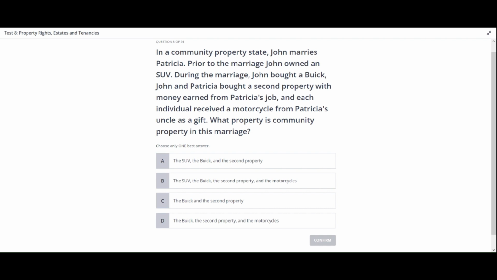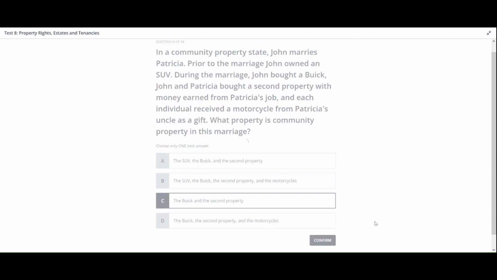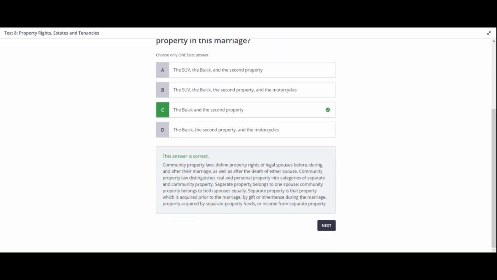Alright, let's reveal the correct answer together. So the correct answer is C, the Buick and the second property. The community property laws define property rights of legal spouses before, during, and after their marriage, as well as after the death of either spouse. And this law distinguishes real and personal property into categories of separate and community property. Separate property belongs to one spouse, whereas the community property belongs to both spouses equally. Separate property, in this context, is that property which is acquired prior to the marriage, by gift or inheritance during the marriage, property acquired by separate property funds, or income from separate property.